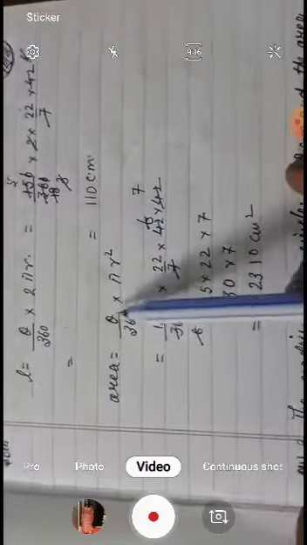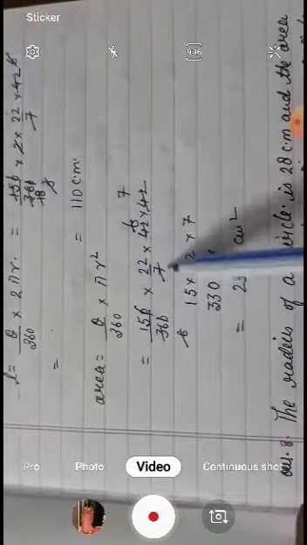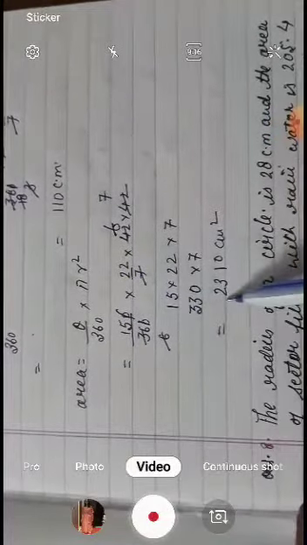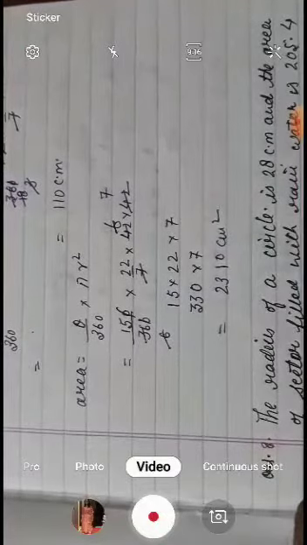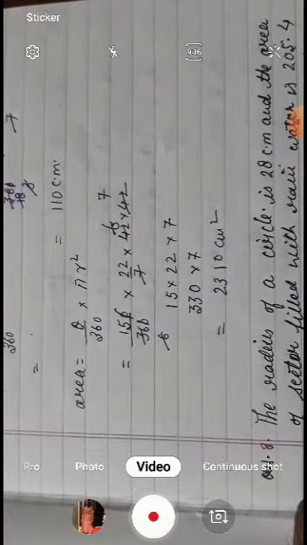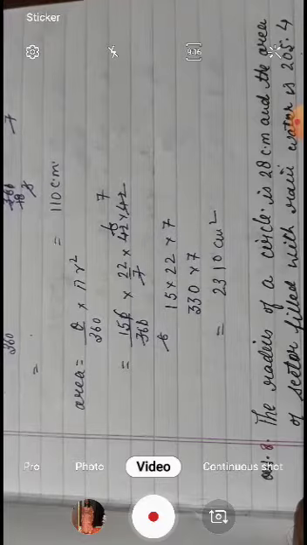For the area, theta upon 360 pi r square, putting all the given values in this formula we get the area. This is the method to find the length of the arc, the area of the sector, and the perimeter.